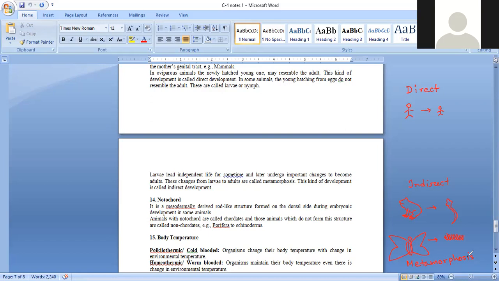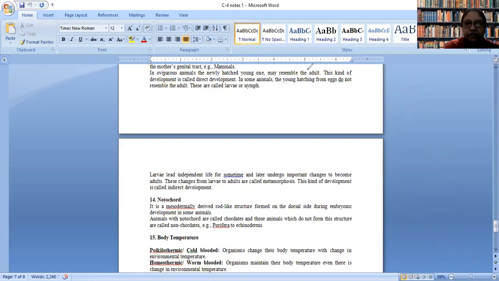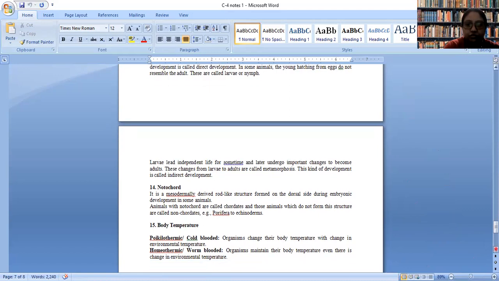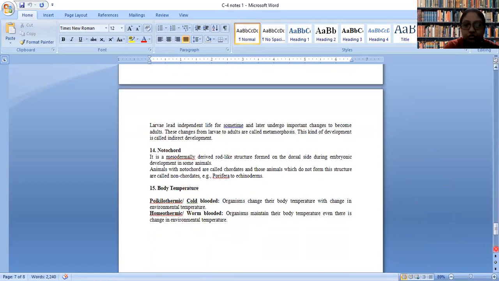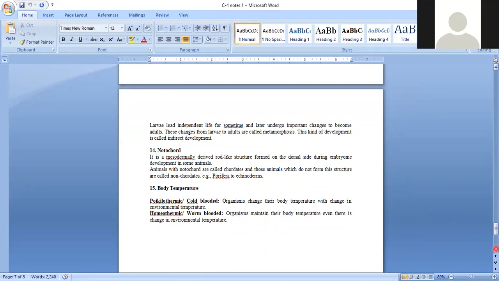Yes, ma'am. Very few other points are left. First of all, a lot is talked about the notochord, and you know that chordates have a notochord. What is this notochord? It's a rod-like long structure which provides support to our dorsal part.